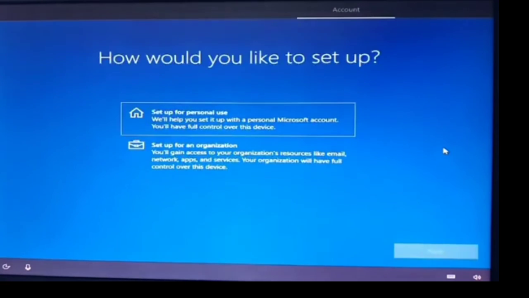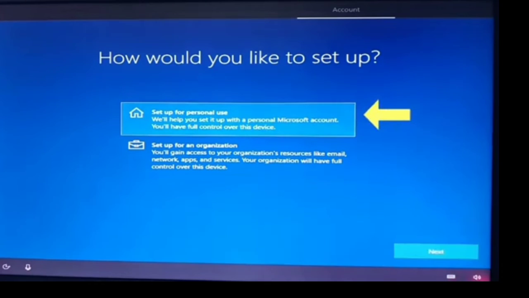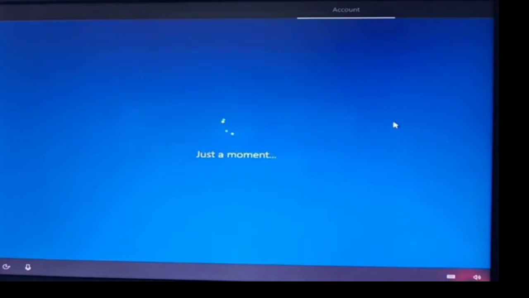So here I will just choose the setup for personal use because it is for personal, not for organizational. Then click personal use, then click next.